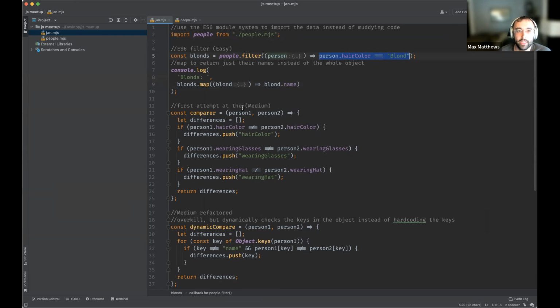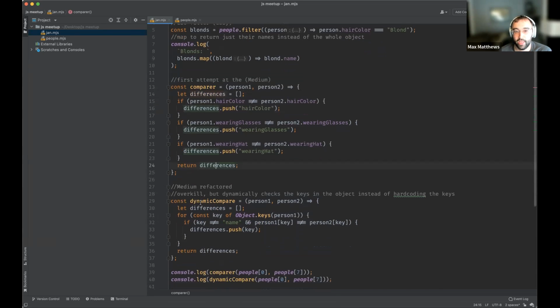So I did something kind of similar for the first attempt at the medium question, where I hard coded everything. So comparer takes our person 1 and person 2, using arrow functions as in modern JavaScript. We create our array to store things in, and then we check hair color. If hair color doesn't match, then we push that in for the differences. Same for glasses and wearing the hat. And then finally, we return the differences at the end.